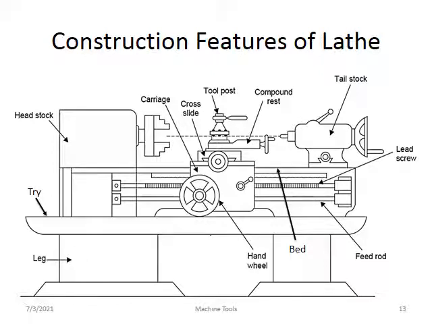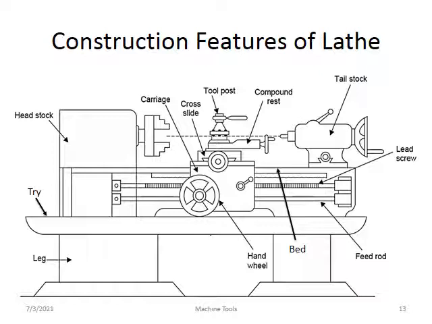Once the workpiece is rotating, the carriage assembly moves with the help of this hand wheel. Suppose the hand wheel is rotated in the clockwise direction, the carriage moves forward with the help of guideways. If the hand wheel is rotated anti-clockwise, the carriage moves backward. This is the complete unit. Then there is the cross slide, compound rest, and tool post. The tool moves with the help of this cross slide.